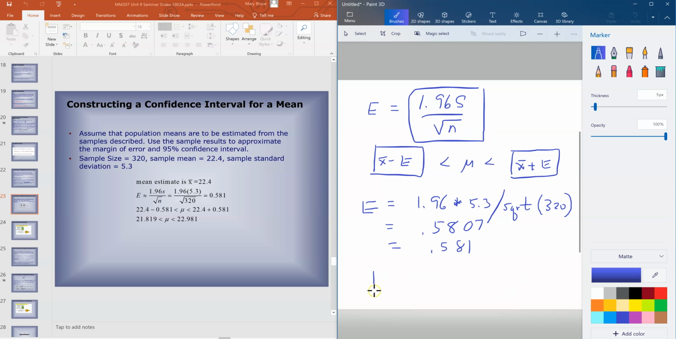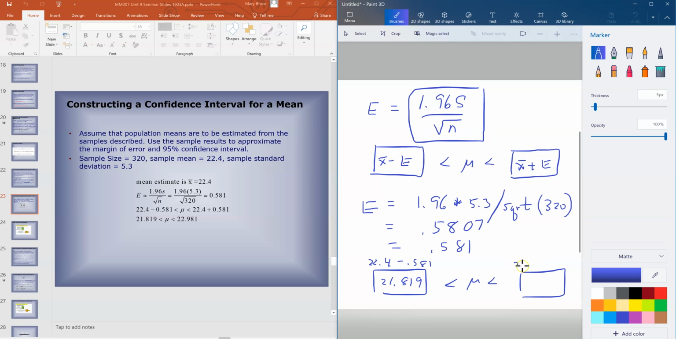So to get the lower box for my confidence interval, I'm going to take the sample mean, which they gave me was 22.4, and I'm going to do 22.4 minus 0.581. And when I do that, 22.4 minus 0.581, I get 21.819, and you see that on the screen to your left.